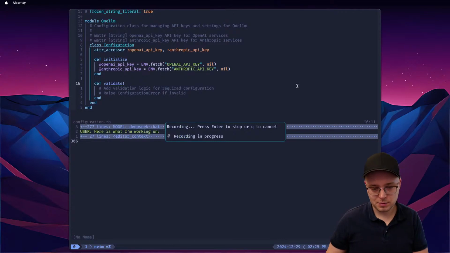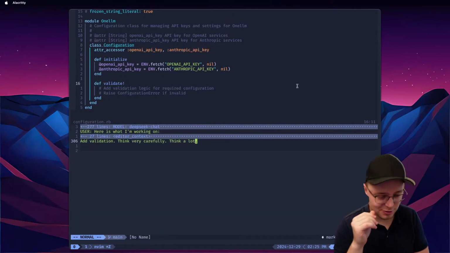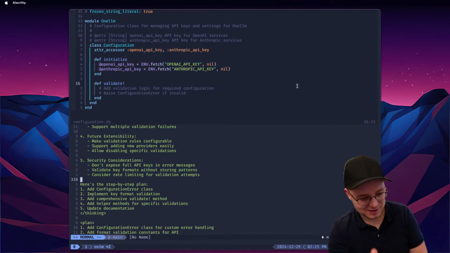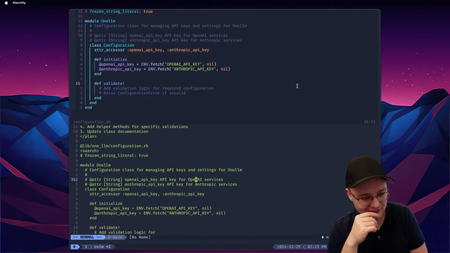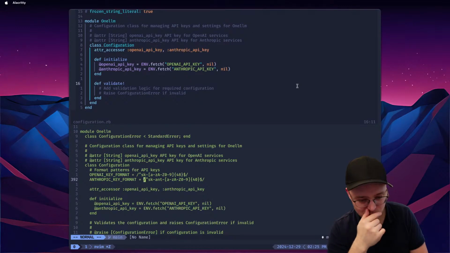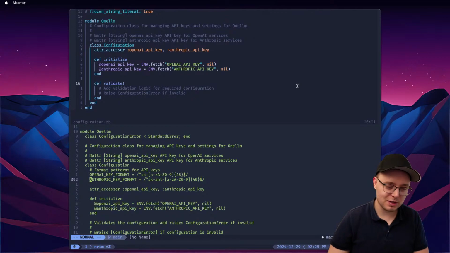Add validation. Think very carefully. Think a lot. This think a lot also helps. It'll just give more steps here. And then let's see what it does. So OpenAI format. Is this the Anthropic key format?